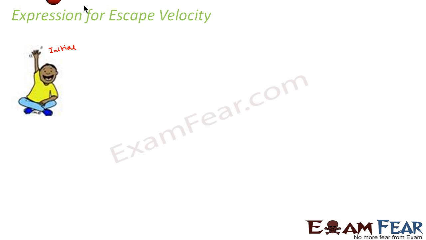So what would be the final position of the ball? The final position would be infinity, because we don't know where it will go, so that would be beyond our scope. So the initial position is this and the final position is infinity. With this assumption, we will now start to get an expression for escape velocity.